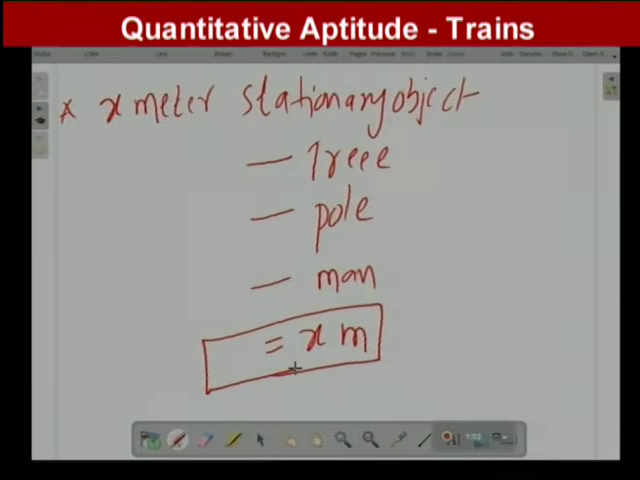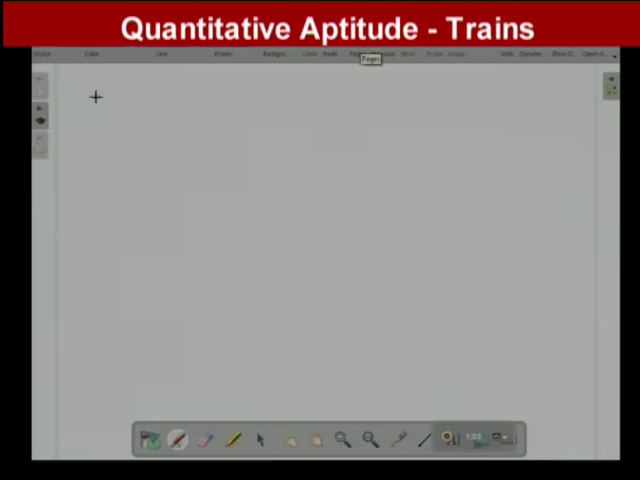Here the distance is equal to x meters. So, x meters length of the train has to cross a tree or an electric pole or a man standing beside the track. Then the train has to cover how many meters? X meters. Indirectly, this is nothing but the length of the train. Okay. This is one case. And secondly, for example, let us say train length is equal to x meters.